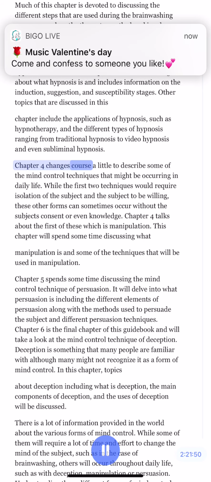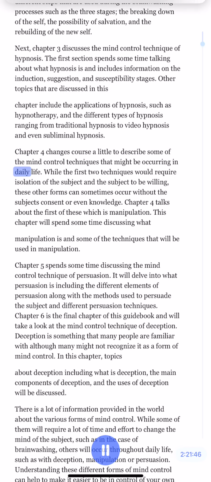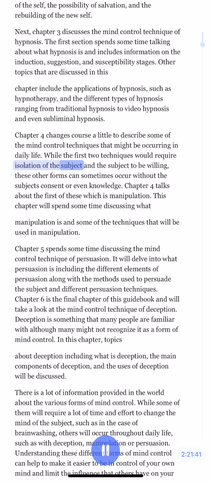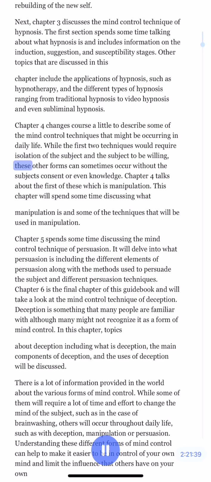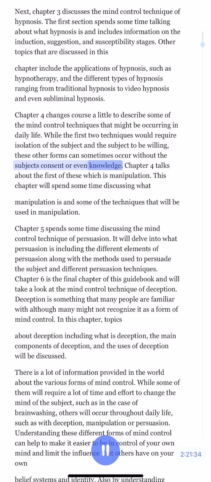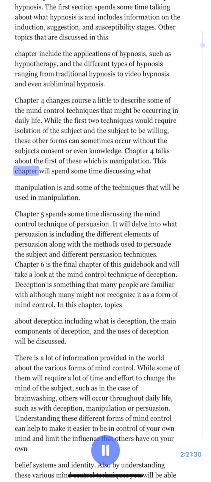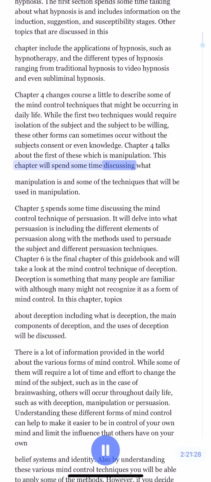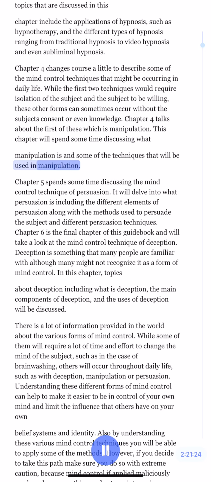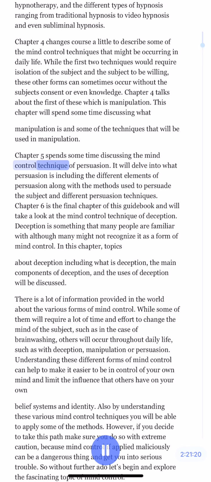Chapter 4 changes course a little to describe some of the mind control techniques that might be occurring in daily life. While the first 2 techniques would require isolation of the subject and the subject to be willing, these other forms can sometimes occur without the subject's consent or even knowledge. Chapter 4 talks about the first of these, which is manipulation. This chapter will spend some time discussing what manipulation is and some of the techniques that will be used in manipulation.